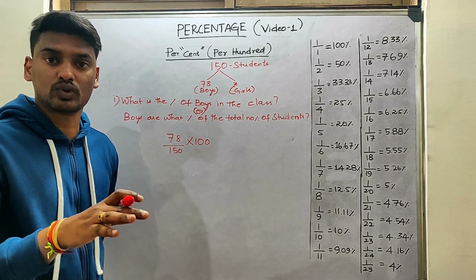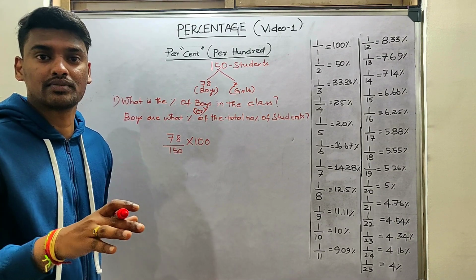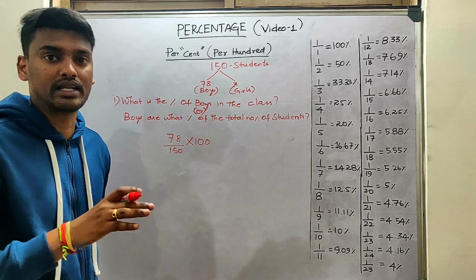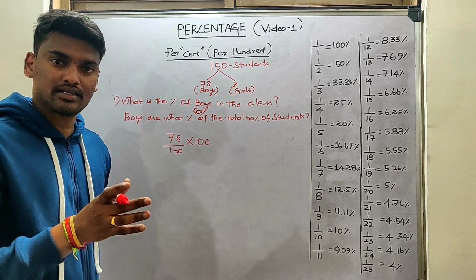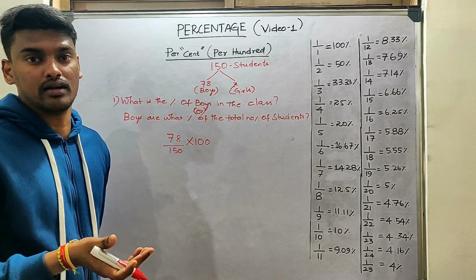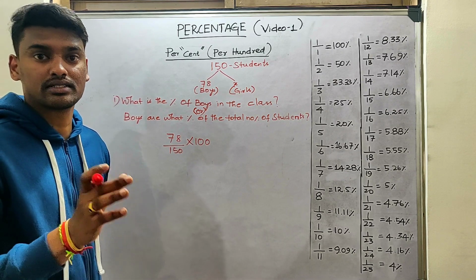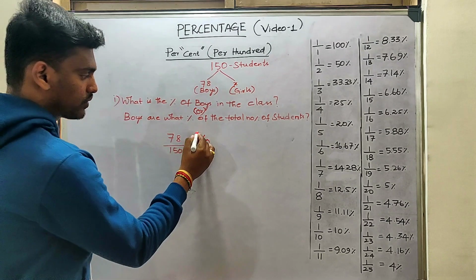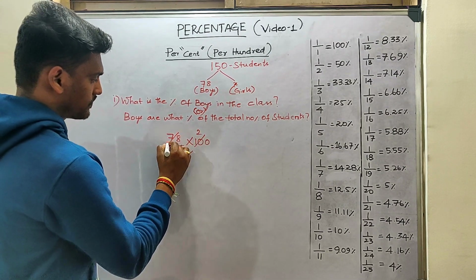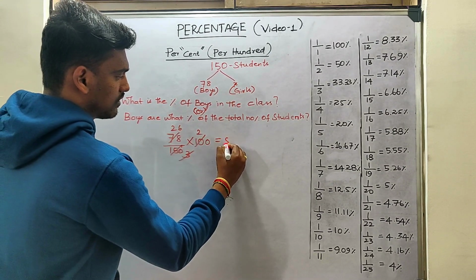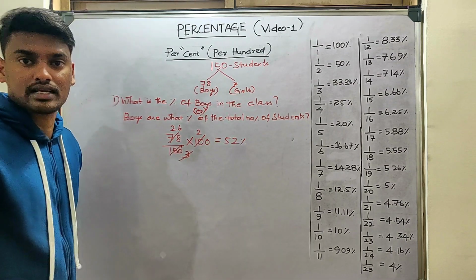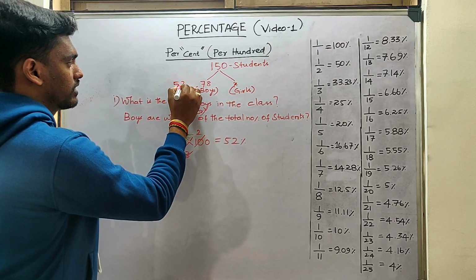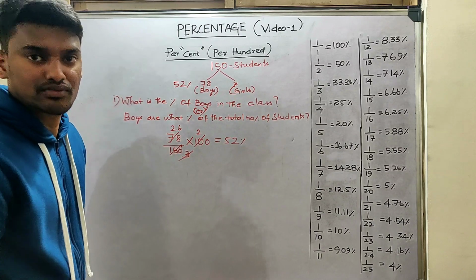If there are 100 students in a class and 40 of them are boys, it means the percentage of boys in the class is 40%. So whenever a number is given, you have to convert it into 100. Then only we will get the value for percentage, which means per 100. So 78 by 150, we know that it is 2, 3, and this is 26. And we know that the percentage of boys in the class is 52. So the percentage of boys in the class is 52.